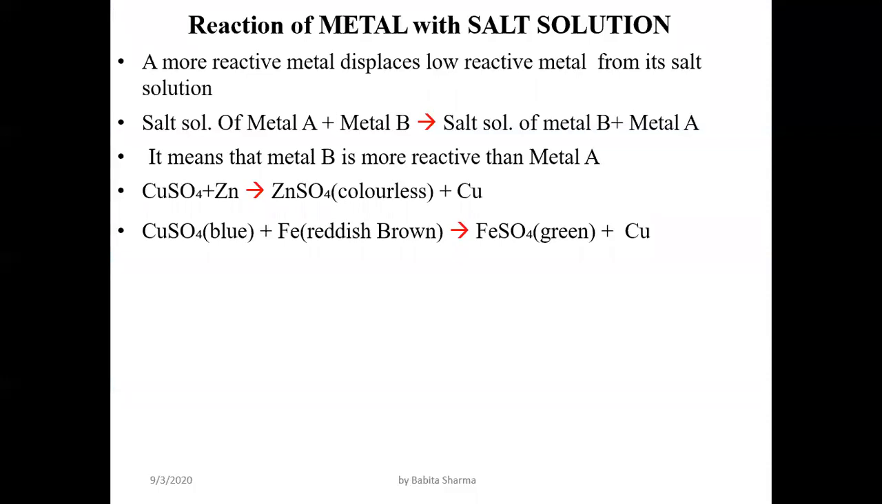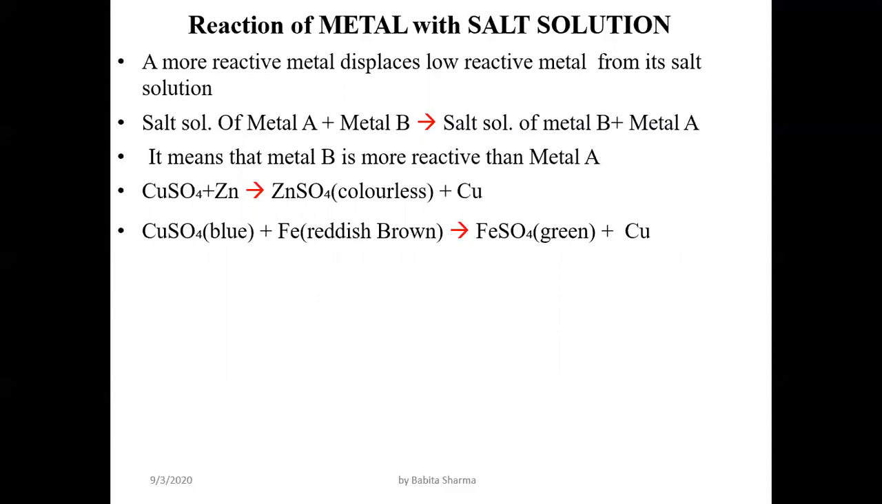Reaction of metal with salt solution. How does a metal react with a salt solution? A more reactive metal displaces a less reactive metal from its salt solution. Like, if the salt solution of metal A reacts with metal B, then B replaces A and takes the position of metal A. Besides it, metal A is also produced. It means that metal B is more reactive.